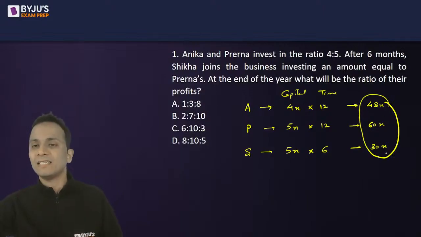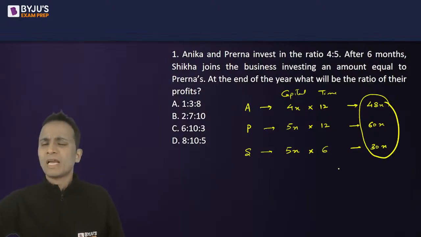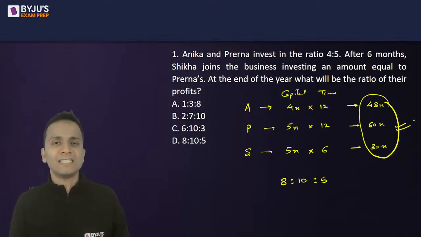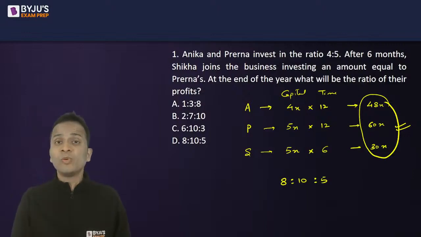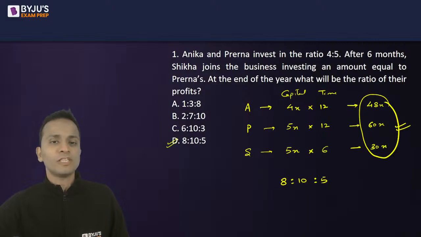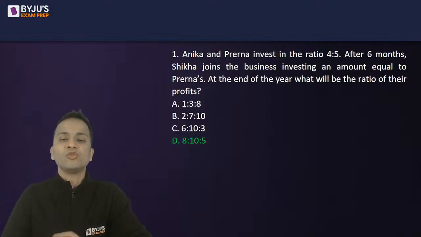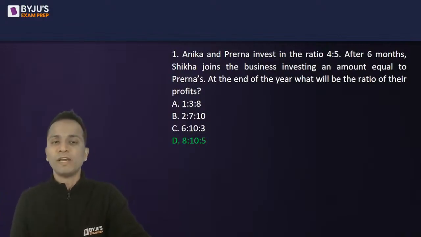48x, 60x and 30x. Now what will be common here? I can take 6x common. Okay. So the ratio will be 8 is to 10 is to 5. So I'll calculate the simplified ratio of 48x, 60x and 30x. And the final ratio that I'll obtain will be 8 is to 10 is to 5, in which the profit will be divided at the end of the year. Okay. So the correct answer of this question will be option D. So option D, yes, 8 is to 10 is to 5 is the correct answer for question number 1.